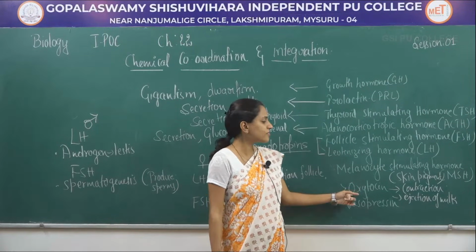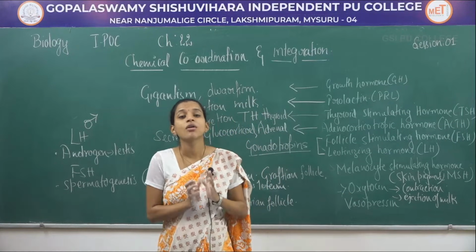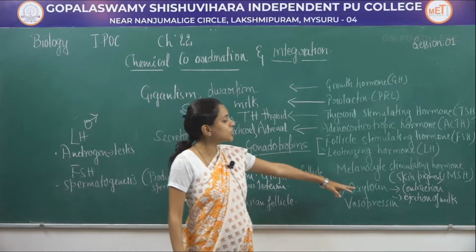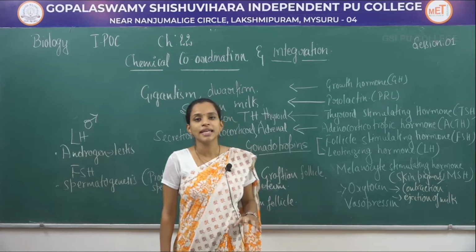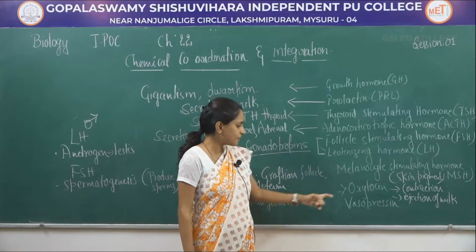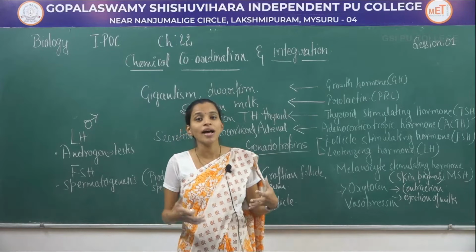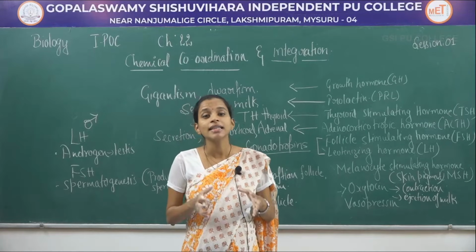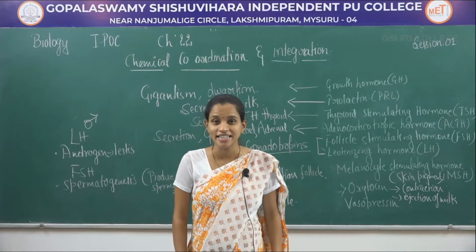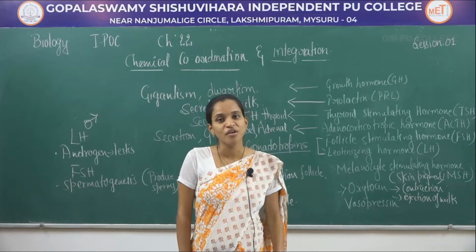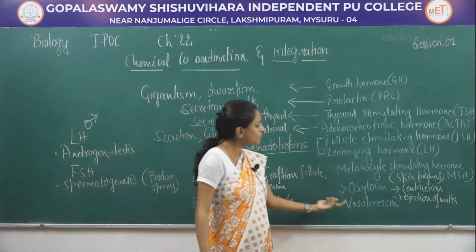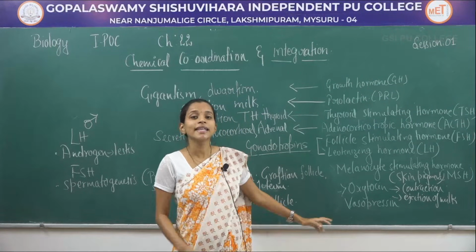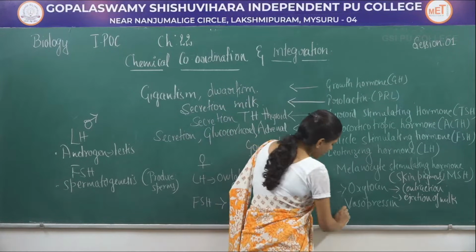So that is the function of oxytocin. It helps in contraction of the uterine muscles during childbirth and helps in ejection of milk from the mammary glands in a pregnant woman. Next one is vasopressin. Vasopressin helps in reabsorption of water and electrolytes in the distal convoluted tubule of the kidney, so as to avoid the loss of water. As it shows the function of reabsorption of water and reducing the water loss, it can also be termed antidiuretic hormone.